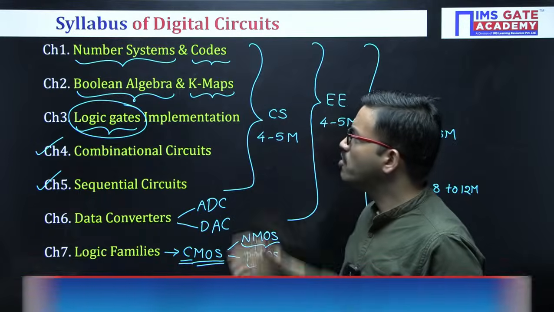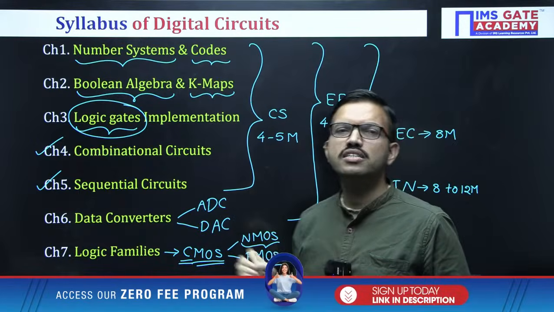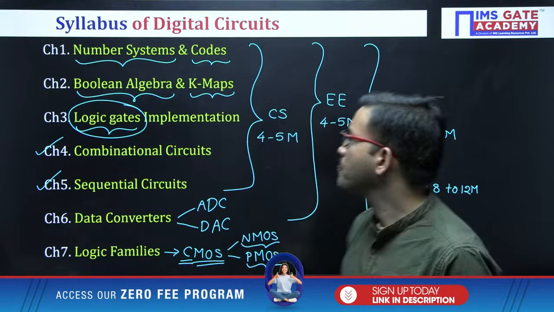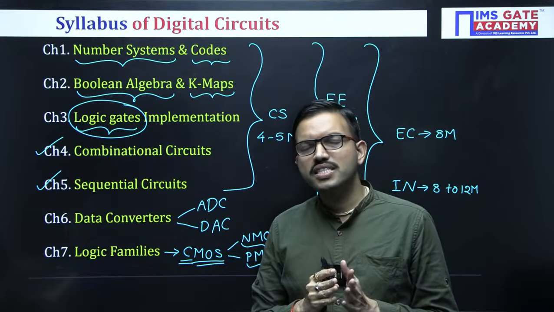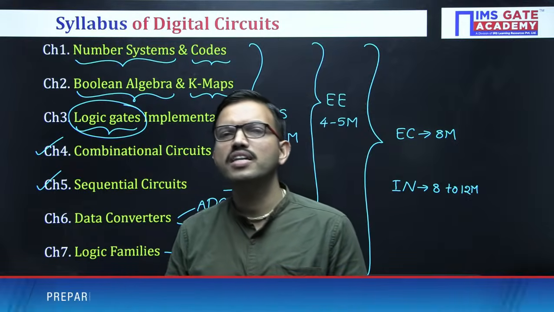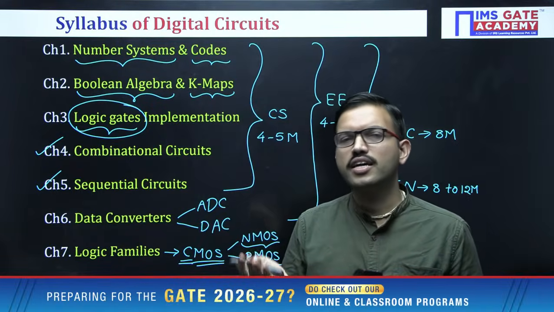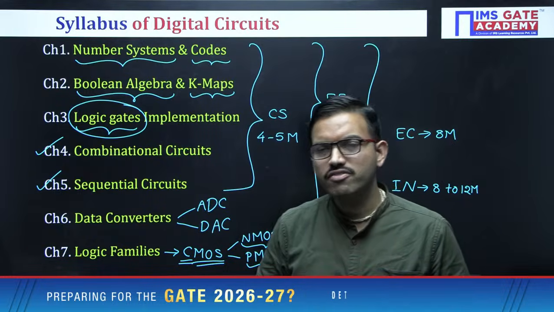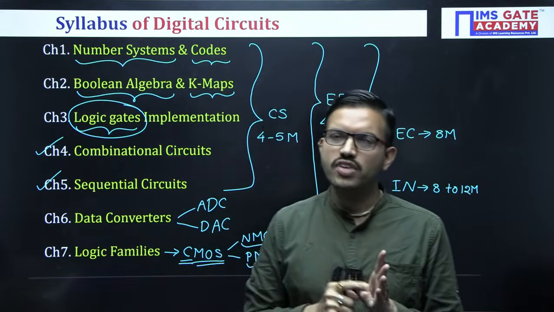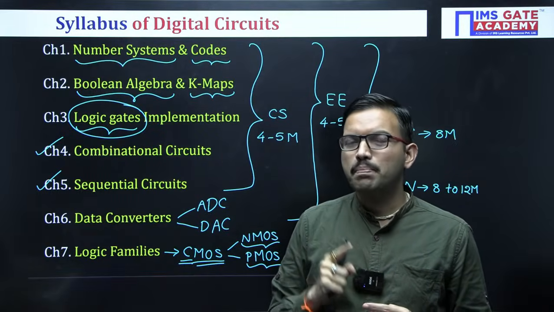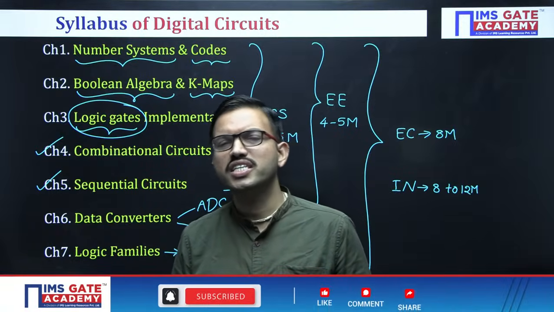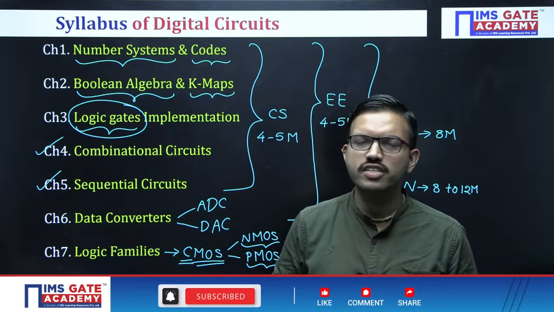Now I am going to reveal, with respect to every chapter, what the important topics and most important topics are that you have to focus on. Coming to the first chapter, number systems: how to do the conversion, like decimal to any other number system, any other number system to decimal, similarly binary to octal or octal to binary. Whatever the various conversions are from one number system to another number system, that is one of the main topics. And then basic arithmetic operations, like how to perform addition or subtraction in any other number system. That is one of the important topics.